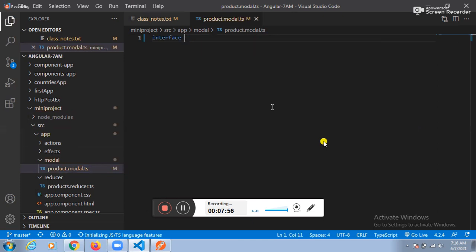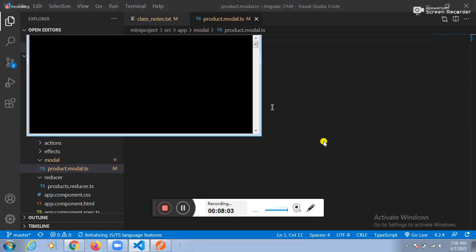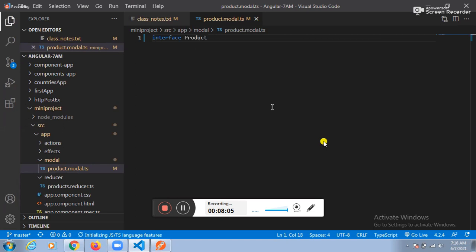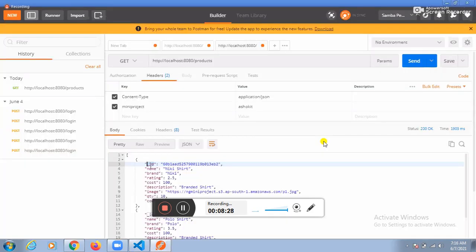We will create a model by using interfaces. See this one here. Which interface? Product interface. Can I export the product interface? Yes. How can I export? Export default. Which one do we need to place? Product model.